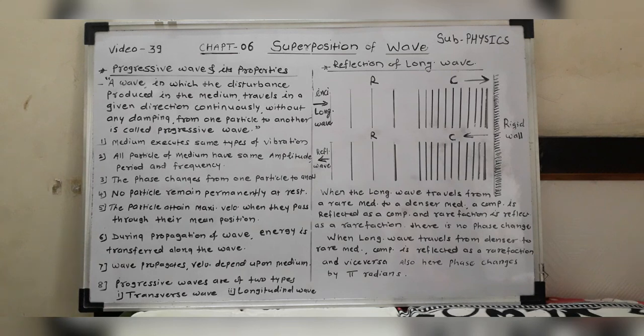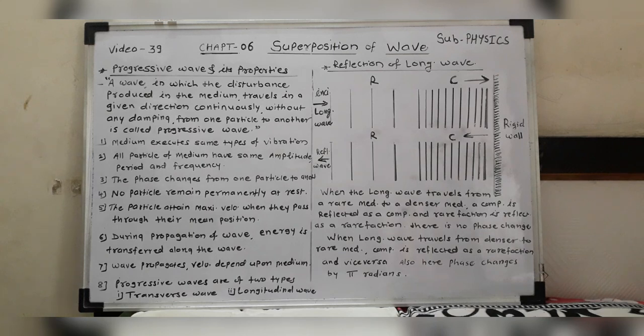without any disturbance or damping from one particle to another, and this is called a progressive wave. A wave in which the disturbance produced in the medium travels in a direction continuously, without any damping, without any obstacle, from one point to another, is a progressive wave.